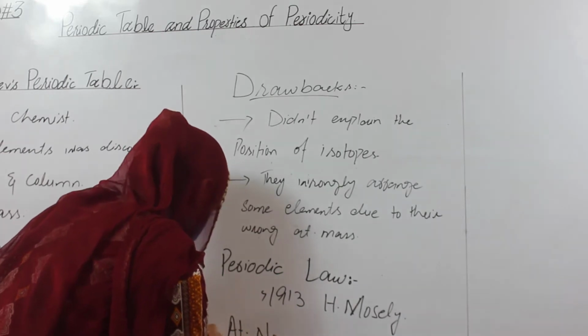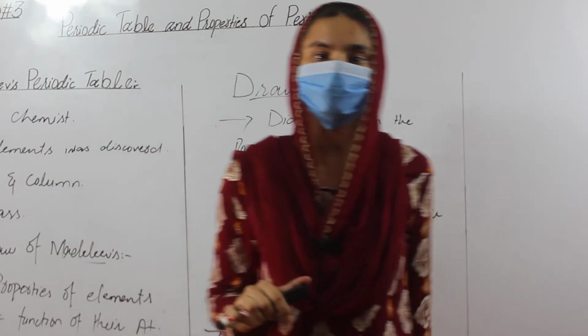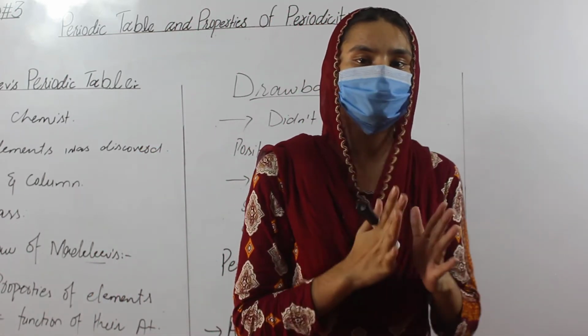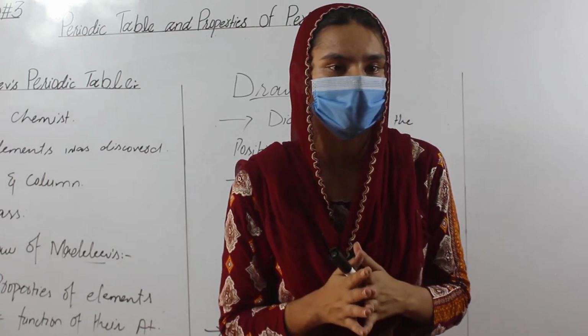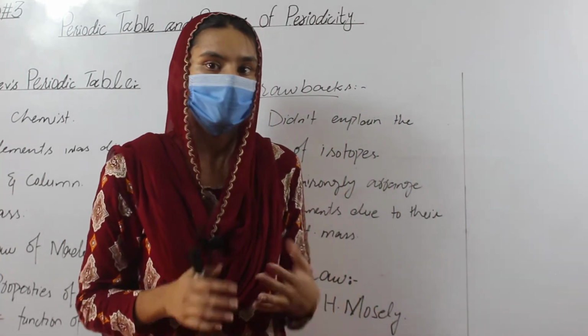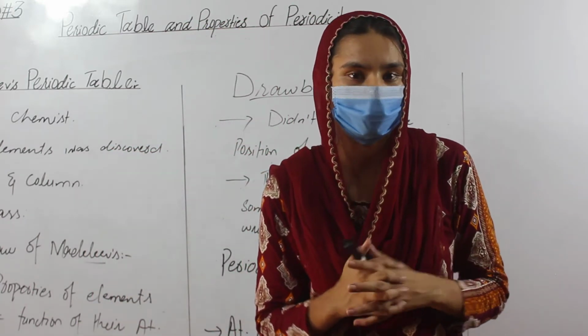After the discovery of atomic number, scientists thought that now we should apply this property to the arrangement of the elements. H. Moseley took Mendeleev's periodic table and tried to rearrange it on the basis of the atomic number, because atomic masses are not fixed for every element.